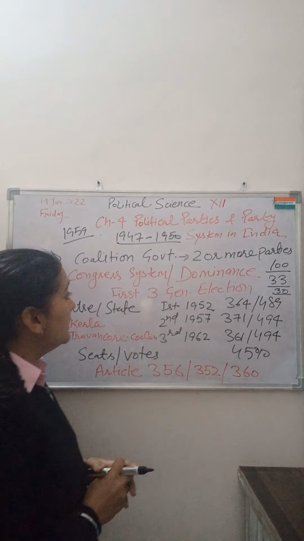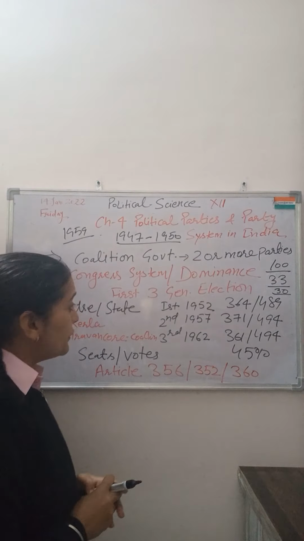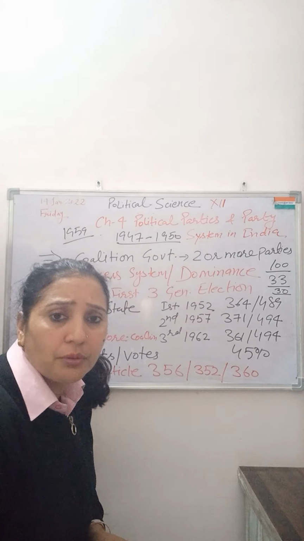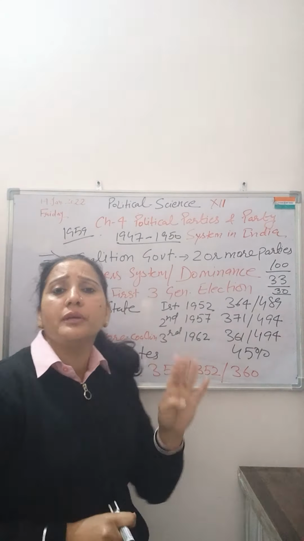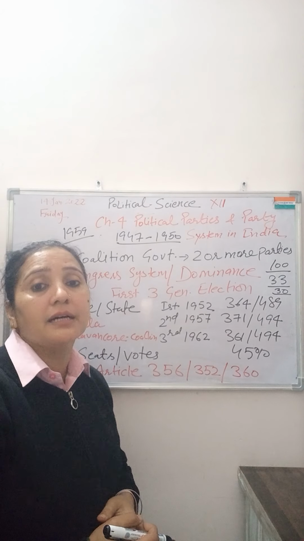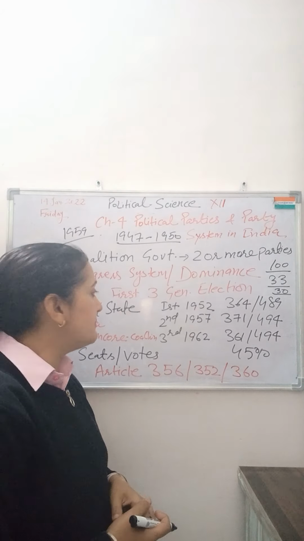After 1947, the interim government was formed. Nehru was the prime minister, and the first general election was held in 1952. So during the first three general elections, in 1952, 1957, and 1962, continuously in three general elections, the Congress party won the majority. The maximum number of seats were won by the Congress party, and they formed the government at the center as well as at the state level also.